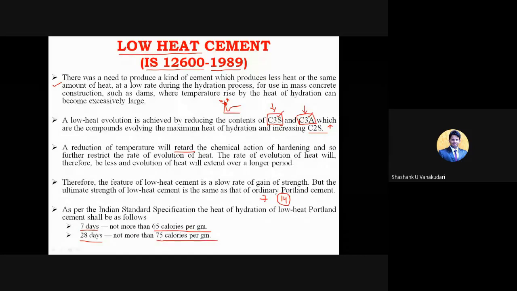So you understand one concept: when the heat of hydration completes, I mean when that process completes, the concrete or cement is going to gain strength, right? Until then it is going to gain strength at a slow rate. But once that heat of hydration, or this evolution of heat, process is completed, at that time the strength of that concrete is going to increase.